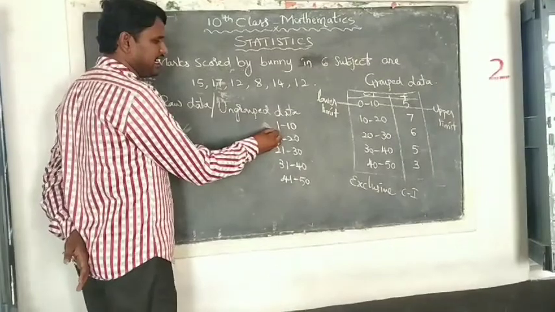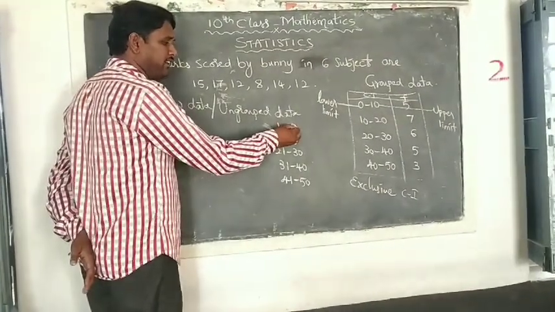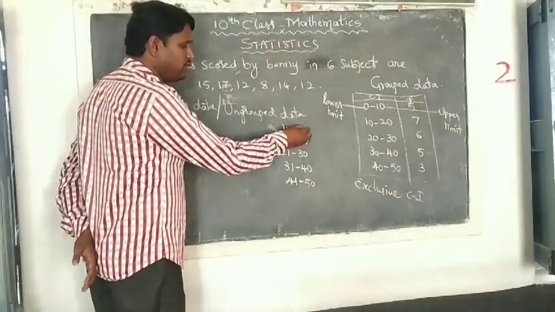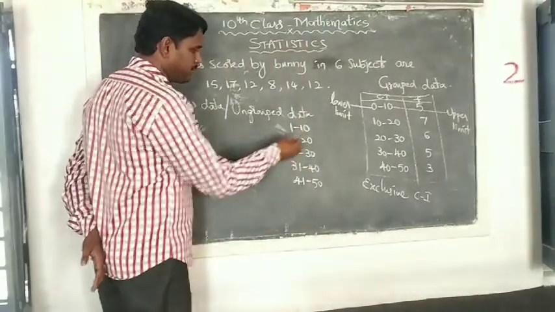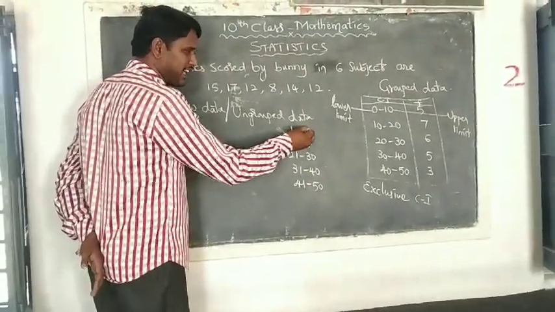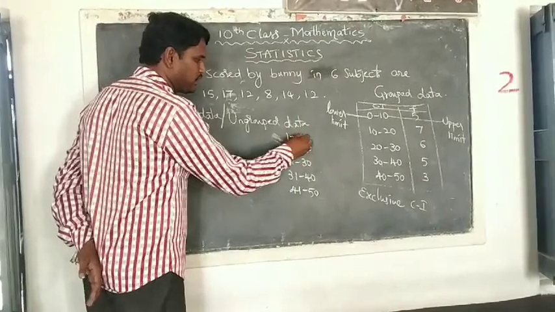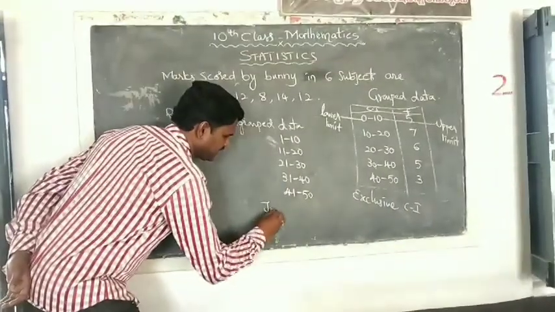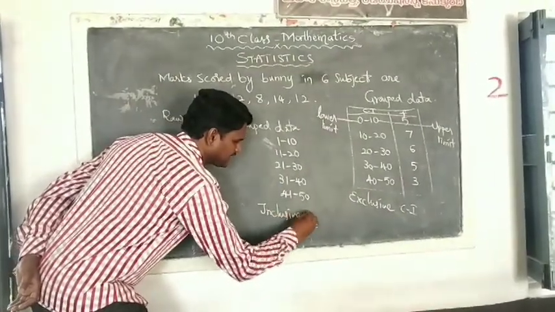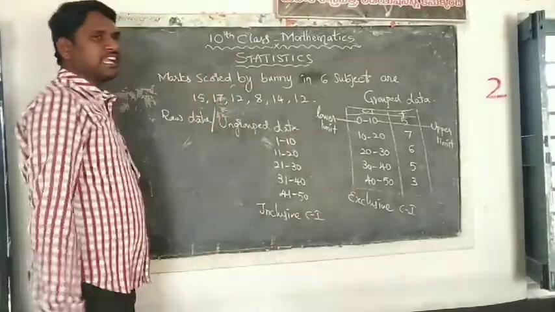If you see these class intervals, 1 to 10, both 1 and 10 belong to the same class interval, because there is no 10 in the next class. That's why 10 must be here only. That means both are inclusive. That's why these types of class intervals are called inclusive class intervals.